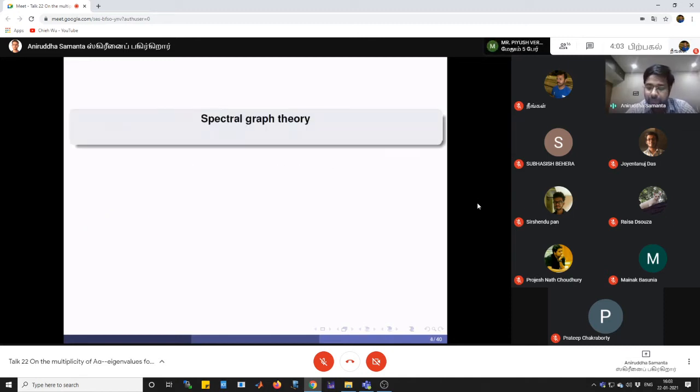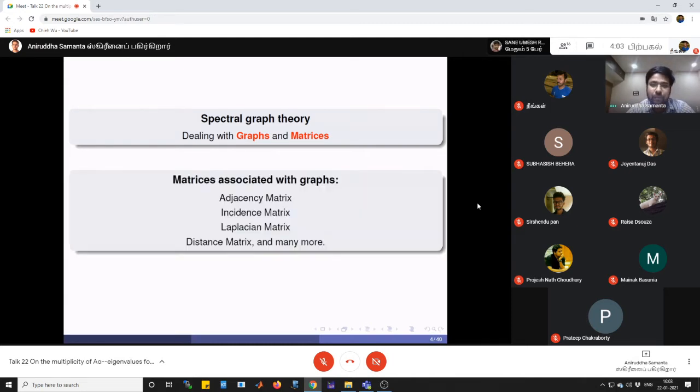As you know, in spectral graph theory, mostly we are dealing with graphs and matrices. Here we discuss the properties of graphs. We utilize graph properties in terms of their associated matrix properties and vice versa. There are different matrices that can be associated with a graph, some of them like the adjacency matrix, Laplacian, distance, and many more. Among such matrices, the adjacency matrix is one of the most interesting matrices in spectral graph theory.